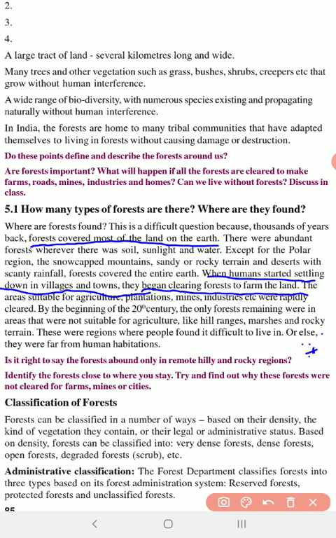Okay, right, now by the beginning of 20th century, the only forests remaining were in the areas that were not suitable for agriculture, like hill ranges, marshes, rocky terrain. Okay, so till 20th century, only the places where people cannot cultivate, people cannot do any agriculture, only those places up to now remain as forest. Otherwise whatever places were cultivable, people began chopping all the trees and started the cultivation.